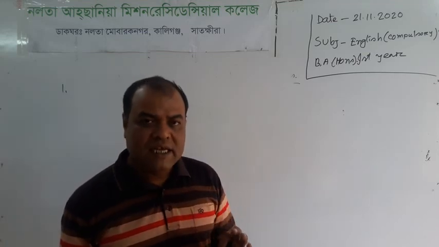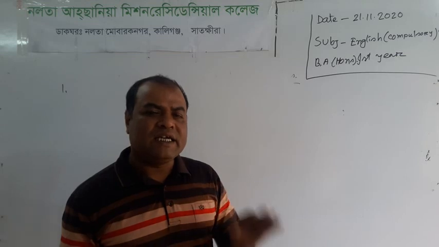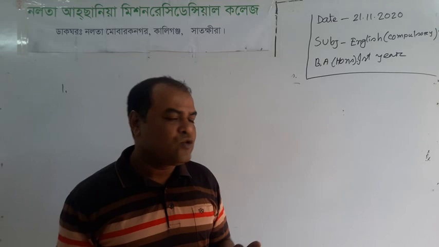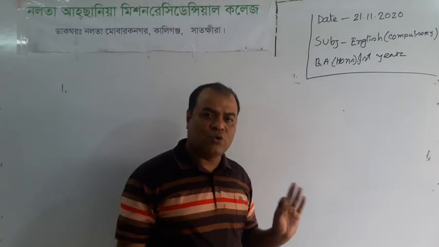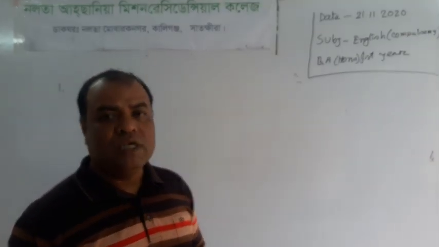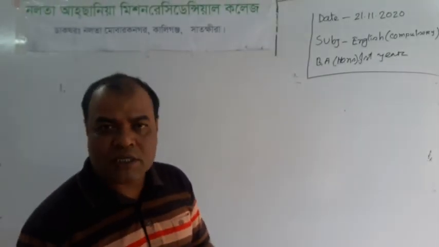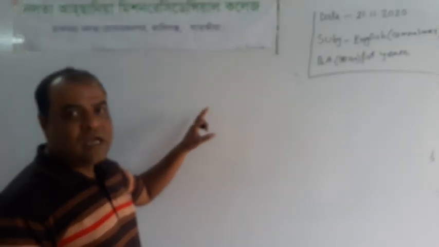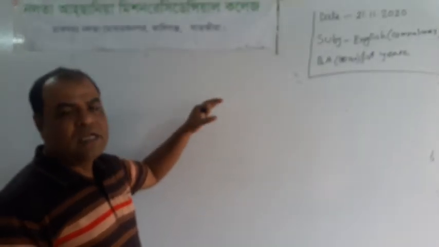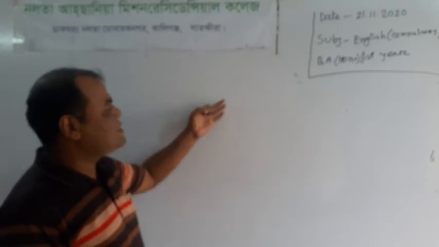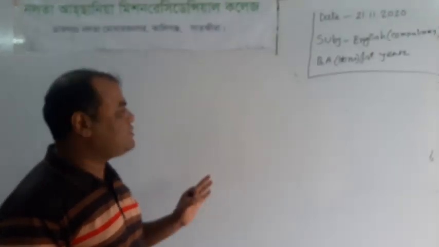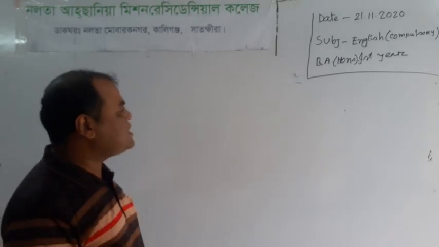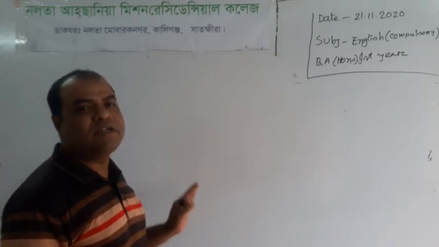We know that if there is any WH word, it sits at the beginning of the sentence. And how will you be able to bring WH words? You will make a question to the sentence and omit some information from the sentence. When you omit some information, you will get a WH question instead of it.